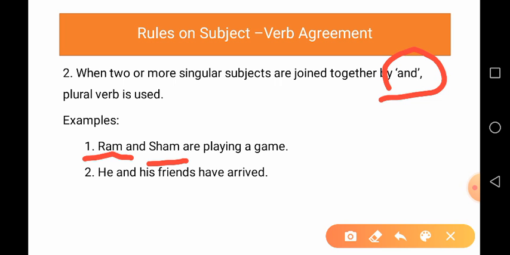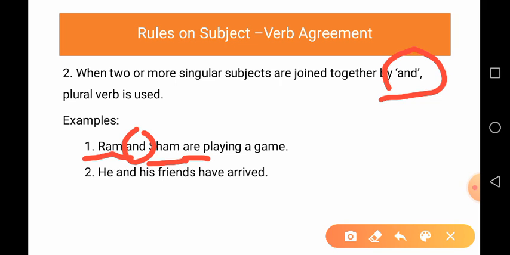These two singular subjects are connected with and, and therefore the plural verb are is used in the sentence. So there are two subjects, plural subjects. What are they? Ram and Sham. So a plural subject takes a plural verb.